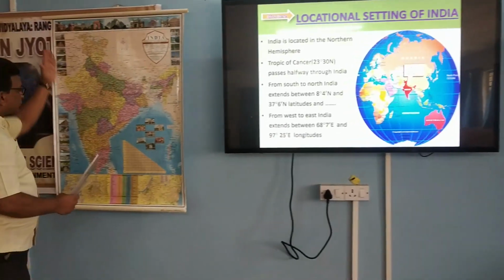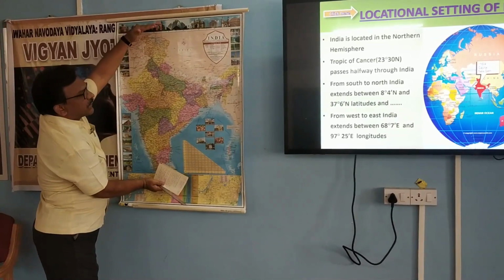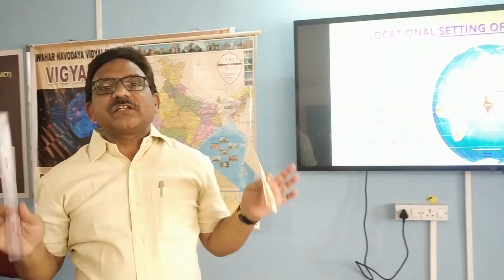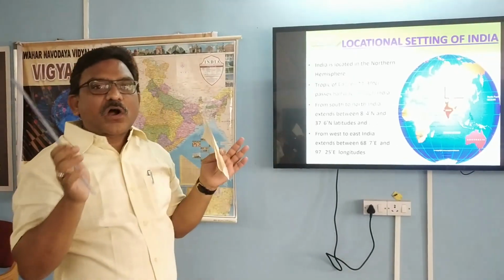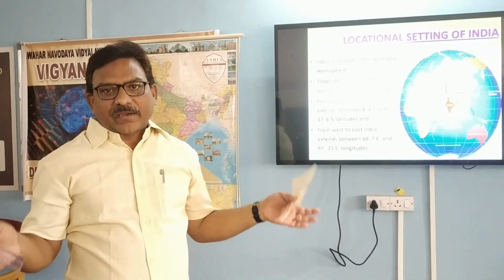See here, this part from here to here is called the locational setting of India.